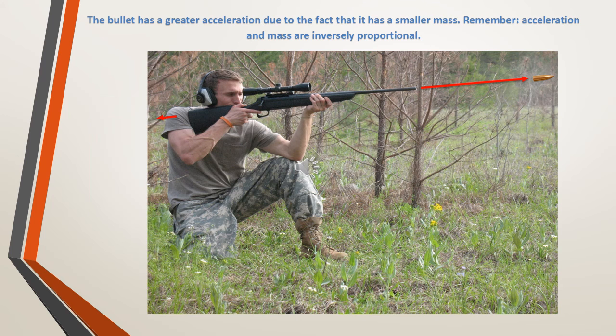And our last example is, many people are familiar with the fact that a rifle recoils when fired. This recoil is the result of action-reaction force pairs. A gunpowder explosion creates hot gases that expand outward, allowing the rifle to push forward on the bullet, consistent with Newton's third law of motion. The bullet pushes backwards upon the rifle. The force on the rifle equals the force on the bullet, yet acceleration depends on both force and mass.